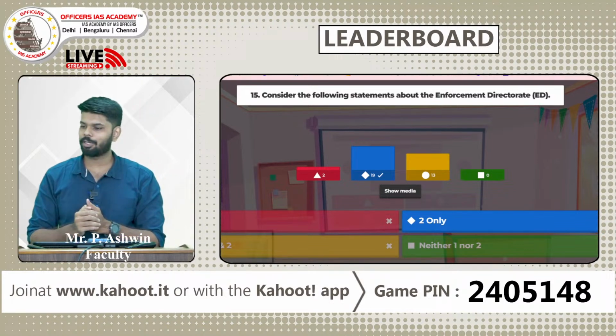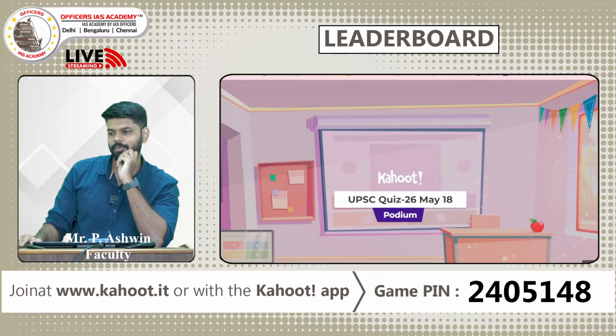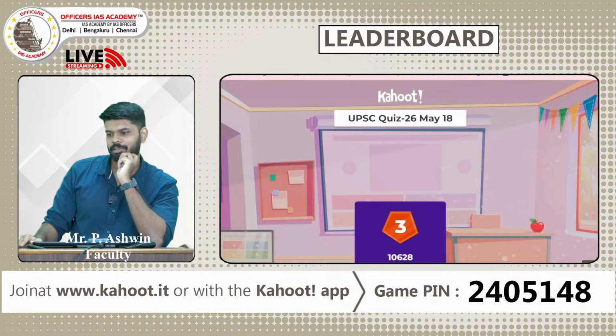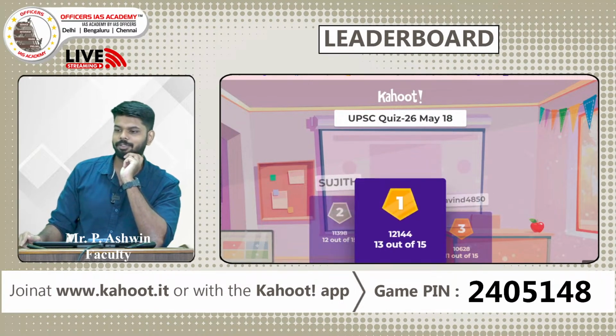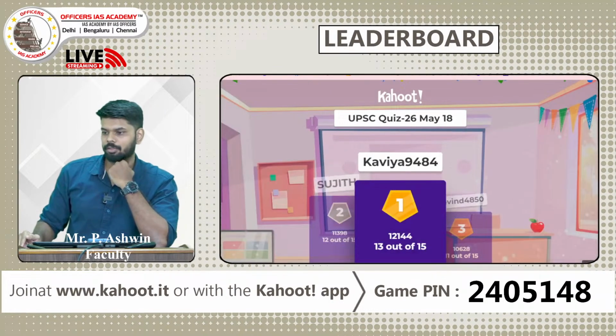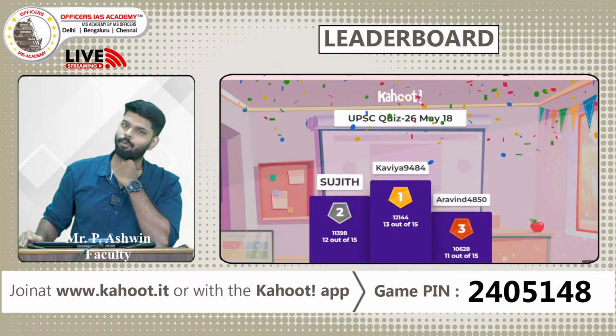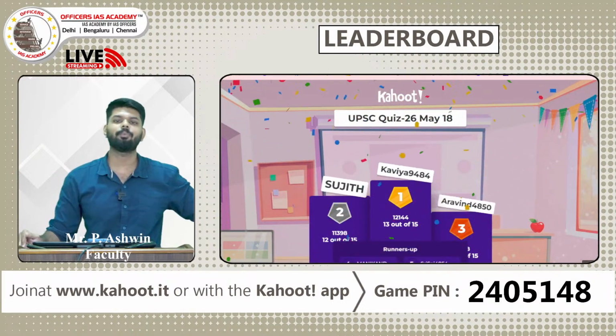So let us look at the leaderboard. The final podium is finished. The third place goes to Aravind with 4850, second to Sujit, and first, with 13 out of 15 questions, goes to Kavya with 9484. Congrats to all the people, and even to the people who participated in this quiz.